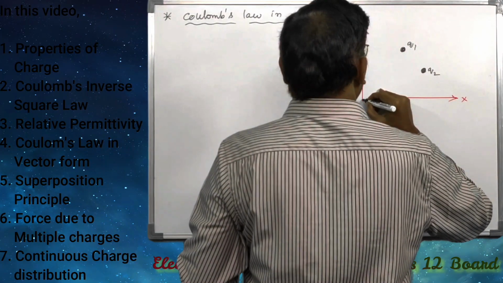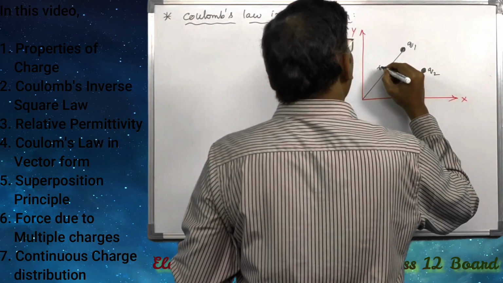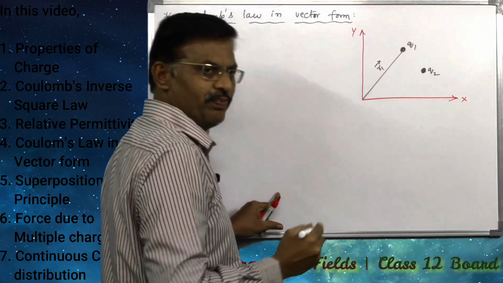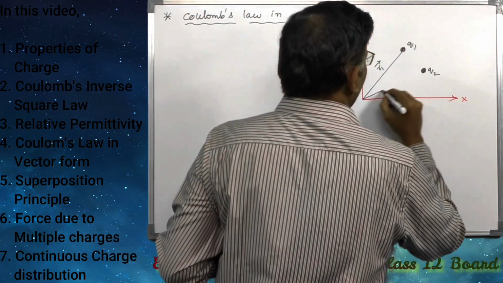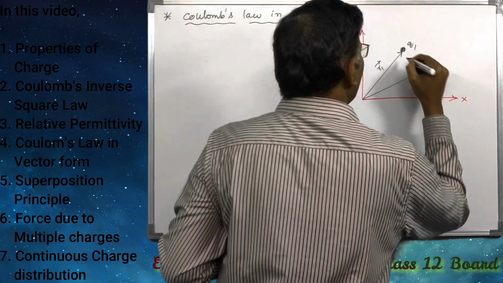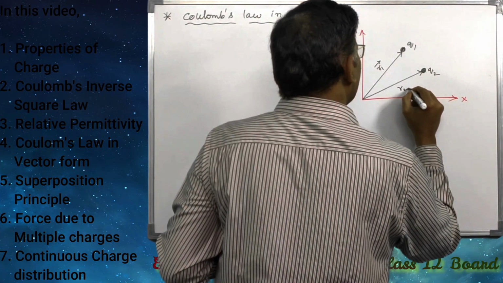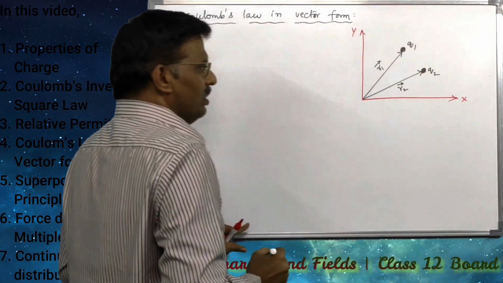Position vectors: the position vector of Q1 is assumed as R1 bar and the position vector of Q2 is assumed as R2 bar.